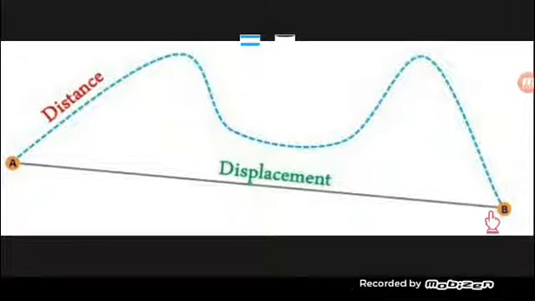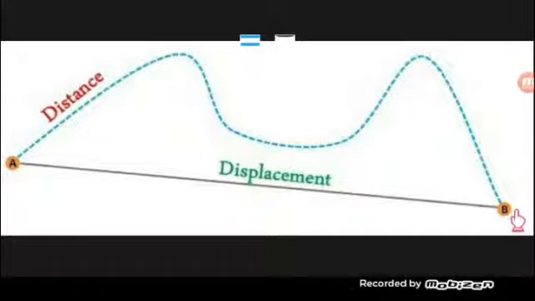Sasa kwa sababu mstari umelala like this one, tunasema the displacement, kwamba direction ya object kutoka pale kilipoanzia is the south east. Kwa mfano tumepata labda 2 meter, tunasema 2 meter toward south east. Kwa hiyo displacement inakuwa na direction.